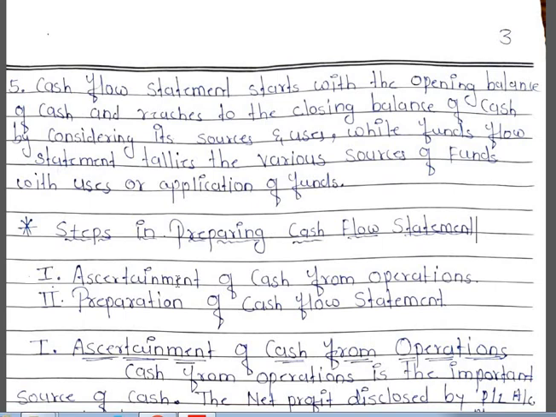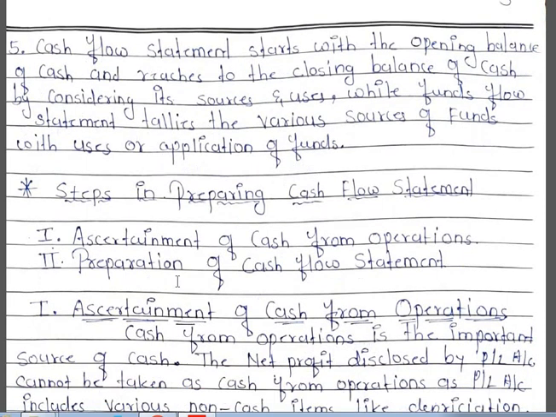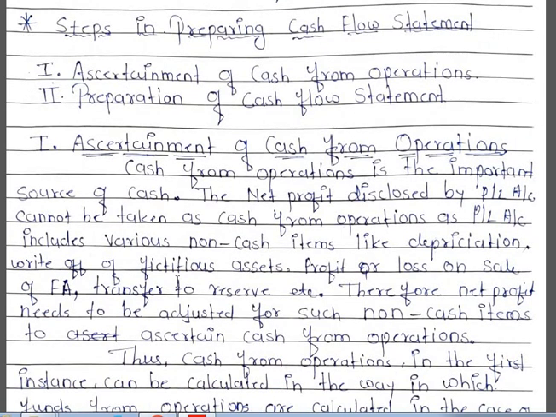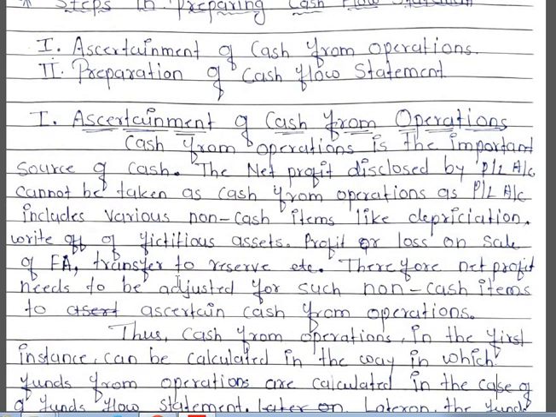The next one is steps in preparing cash flow statement. There are two steps in the preparation of cash flow statement. First one is ascertainment of cash from operations, and the second one is preparation of cash flow statement. Now what do you mean by ascertainment of cash from operation? Cash from operations is the important source of cash in the cash flow statement.